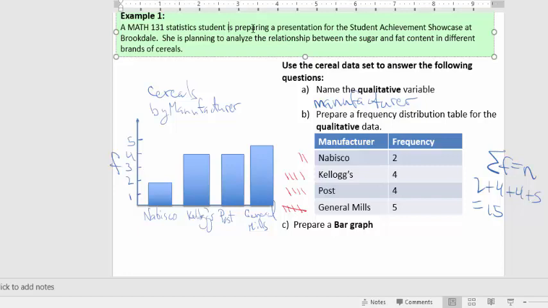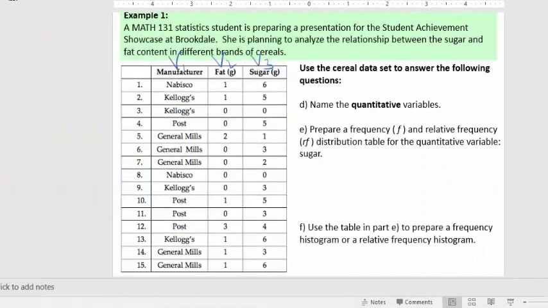Okay, so that would be your bar graph for cereals by manufacturer. So moving on now to our quantitative variables, right? We had said our manufacturer was our qualitative variable, so that leaves fat and sugar as our quantitative variables. All right, so we're gonna look at these individually, right? We're gonna look at the fat and sugar individually.